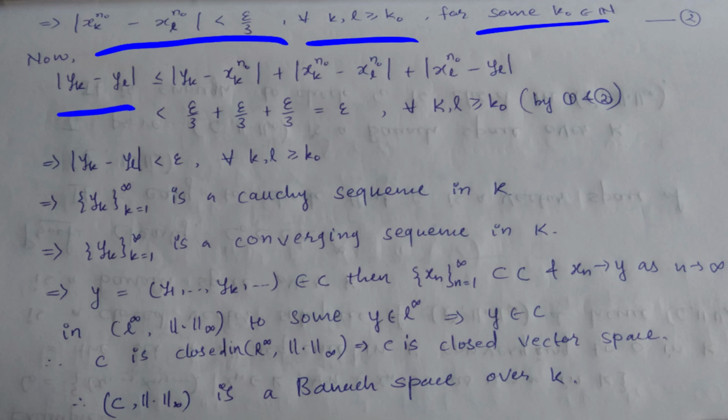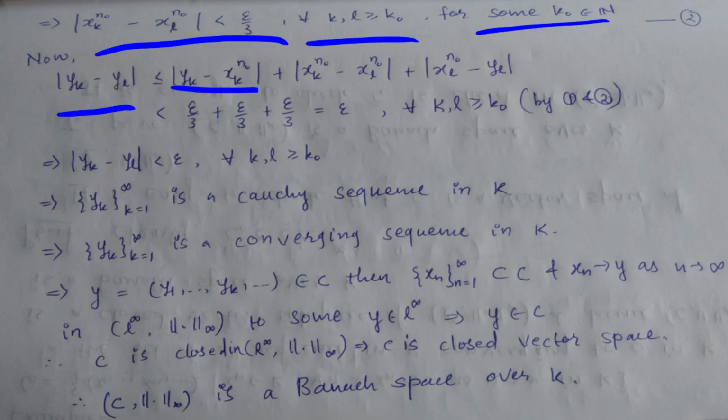So now let modulus of yk minus yl. You can split this as modulus of yk minus xk to the power n0, plus modulus of xk to the power n0 minus xl to the power n0, plus modulus of xl to the power n0 minus yl.